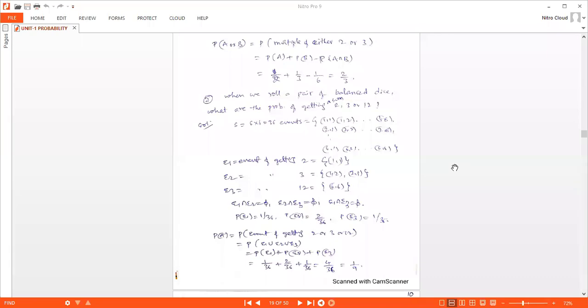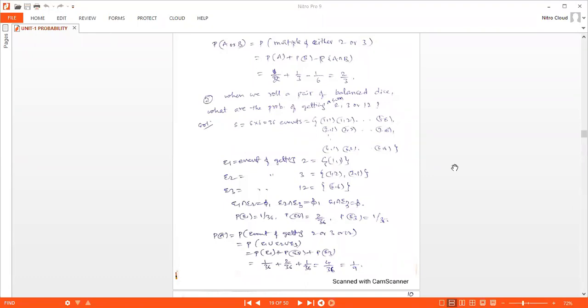Probability of event of getting 2, 3 or 12, that is equal to union of all these events probability. Probability of E1 union E2 union E3 is equal to probability of E1 plus E2 plus E3 only, because these three events E1, E2, E3 are mutually exclusive events, because their intersection is empty.